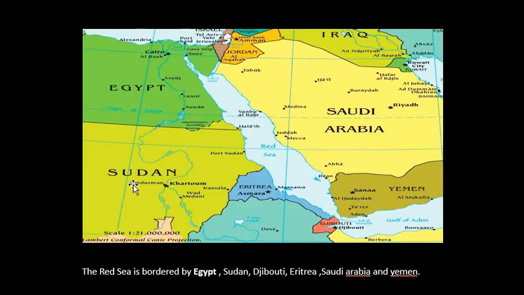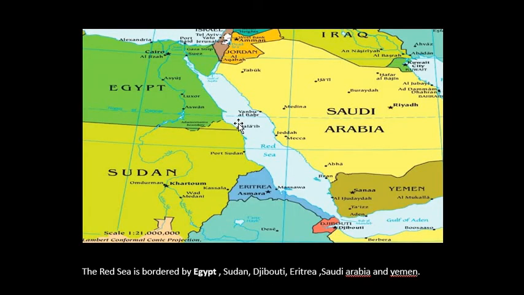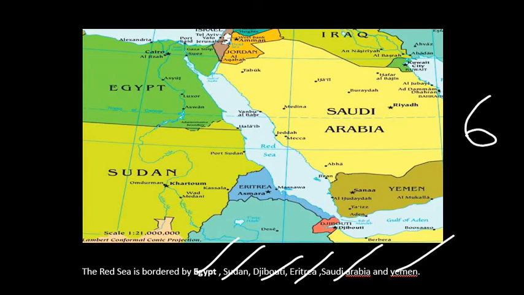Okay, so we'll see next, that is the Red Sea. Okay friends, we will also see what the boundaries of the Red Sea are, okay. So the boundaries are Egypt, Sudan, Djibouti, Eritrea, Saudi Arabia and Yemen. Okay, so there are 6 countries which are bordered by the Red Sea. Okay, so what are they?